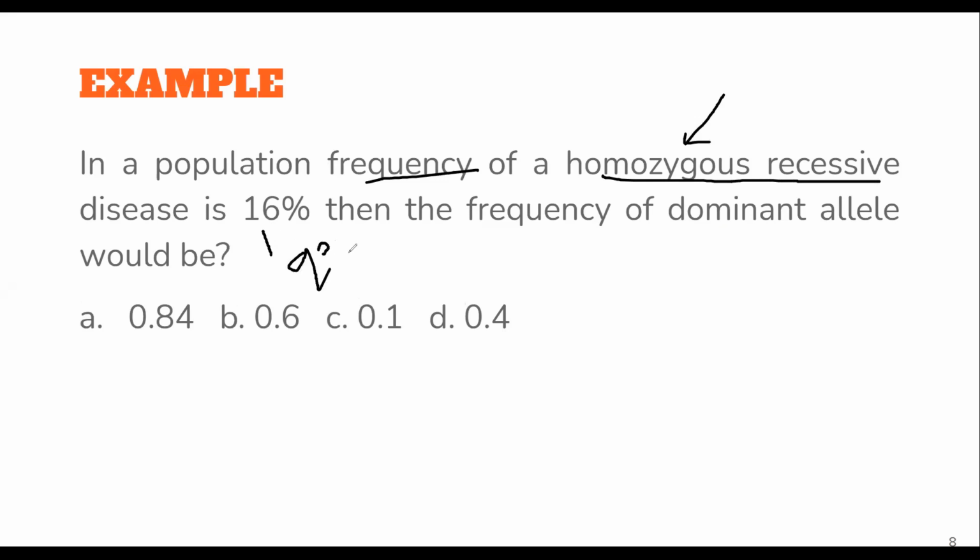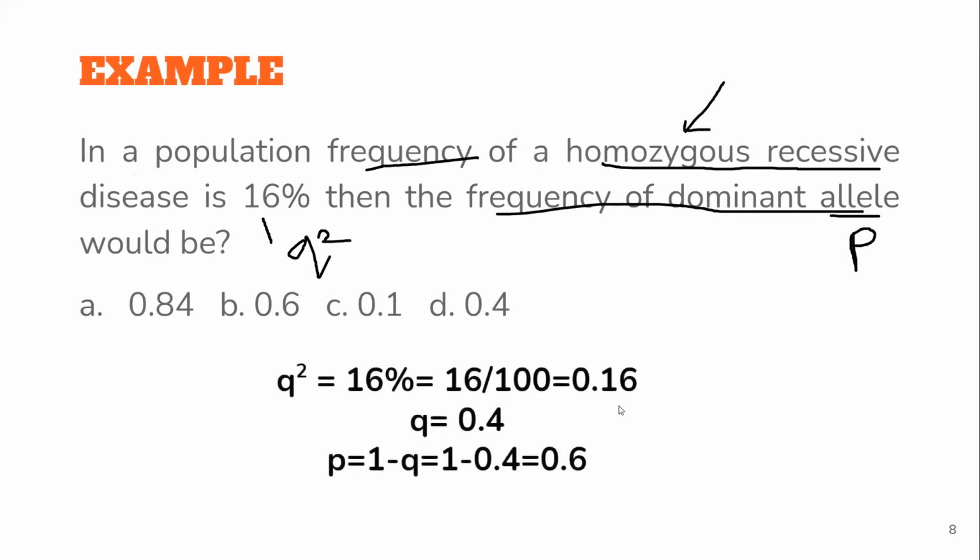What are they asking you? They are asking you the frequency of the dominant allele. Allele meaning they are asking you P, because they're saying dominant. Now I think it will be very easy to solve the sum. If you get Q square, you can get Q easily. And then because we know P plus Q equals 1, we can find P as well.